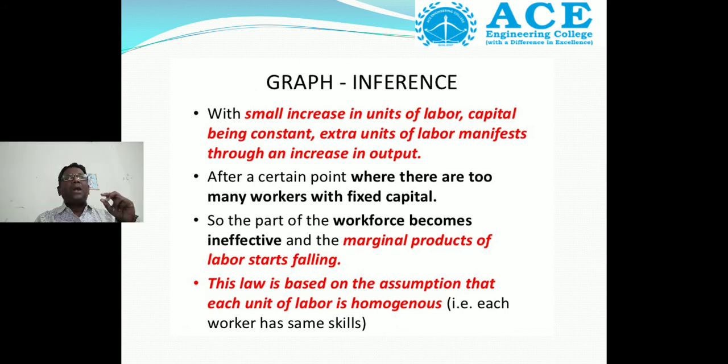So part of the workforce becomes ineffective. That means whether they participate in production or not, the output level will not change. The marginal product of labor starts falling gradually.